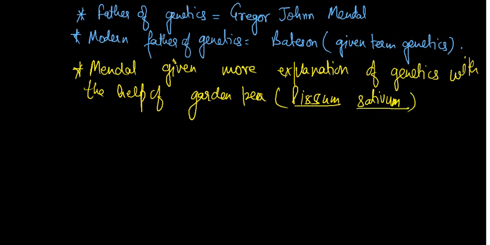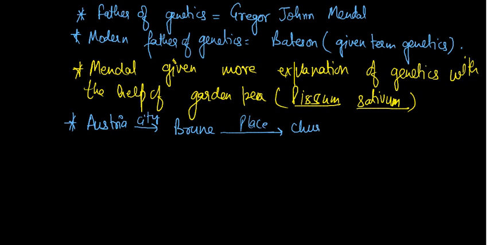Some more points regarding Mendel: first, you have to know that Mendel was not a scientist. He just lived in a country, Austria. In Austria, there is a city called Brunn. In that city, there was a church, and in that church he worked as a priest and gardener.